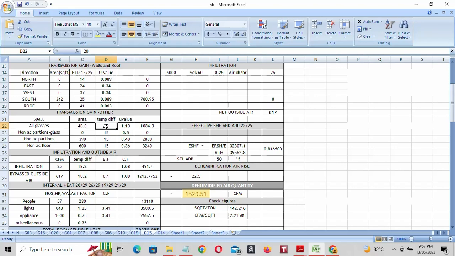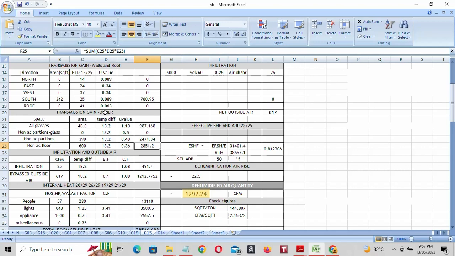If you put 10, 5 difference. For the U values of non-AC partitions and non-AC floor, you get them from civil people. If you don't, follow the standard. U value for non-AC partition is 0.48, and for non-AC floor 0.36. If you multiply, you will get these values.